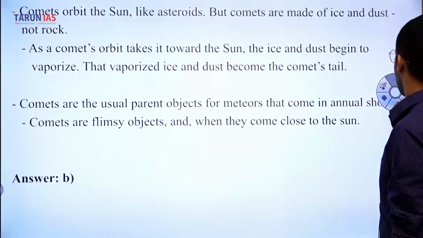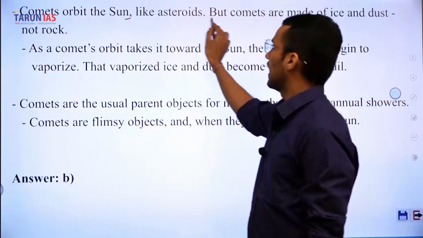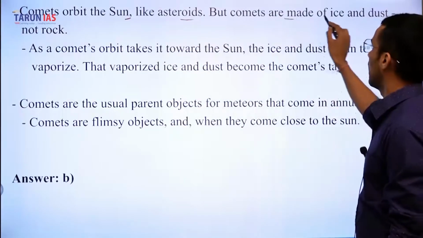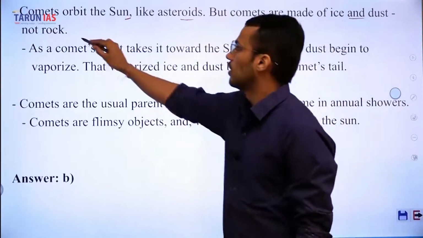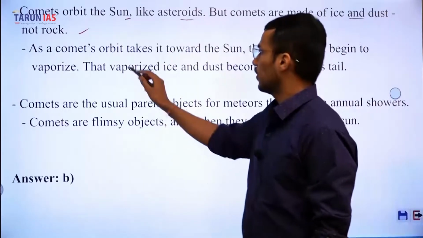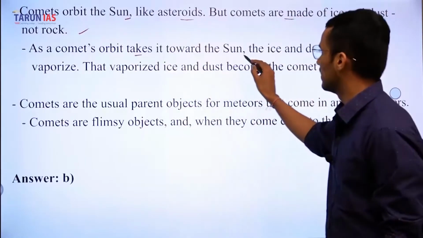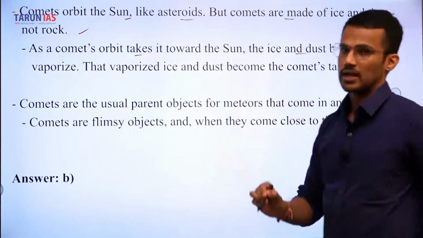Next, comets orbit the sun like asteroids, but comets are made up of ice and dust, not rocks. As a comet's orbit takes it towards the sun, the ice and dust begin to vaporize.